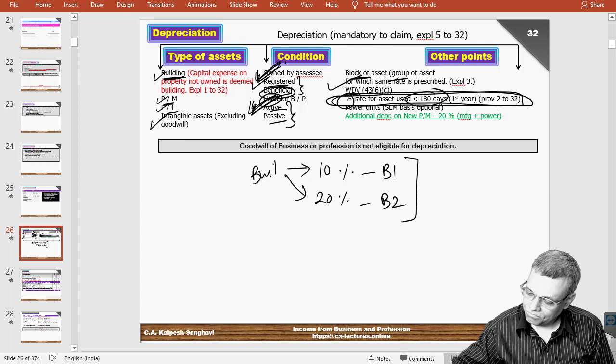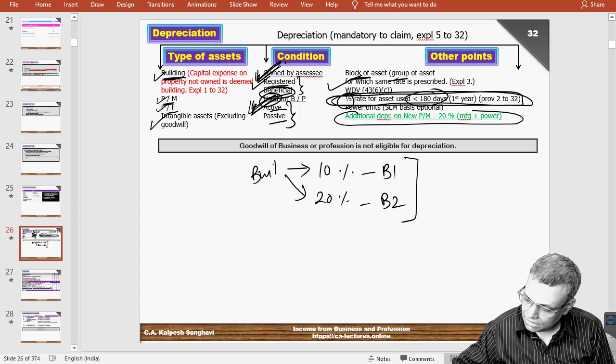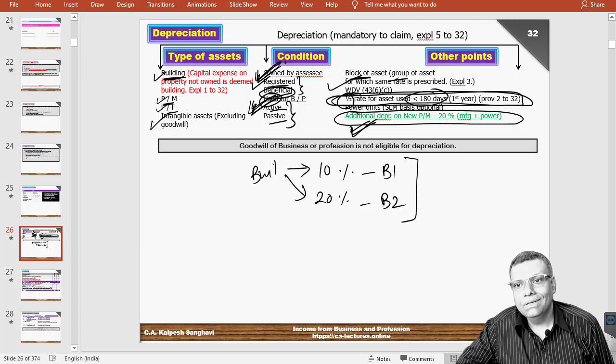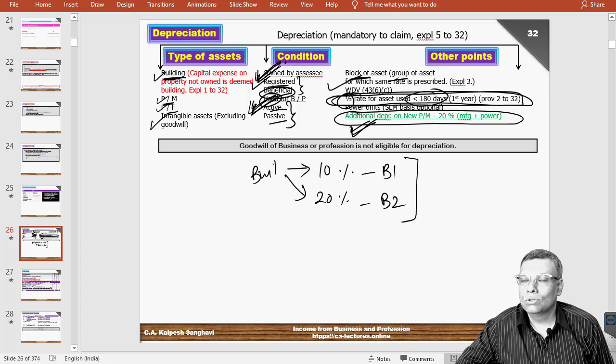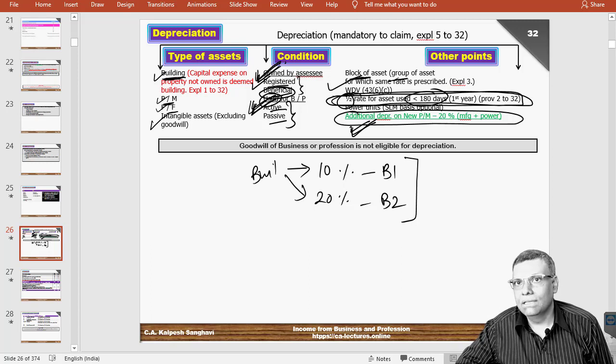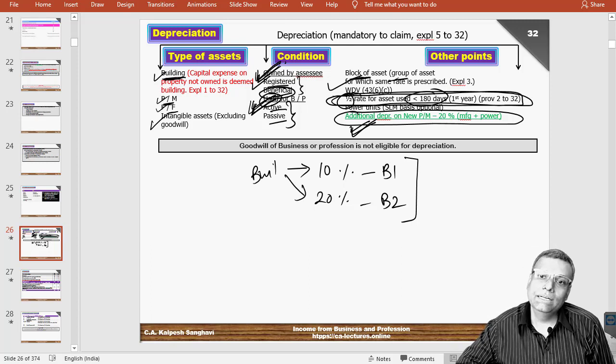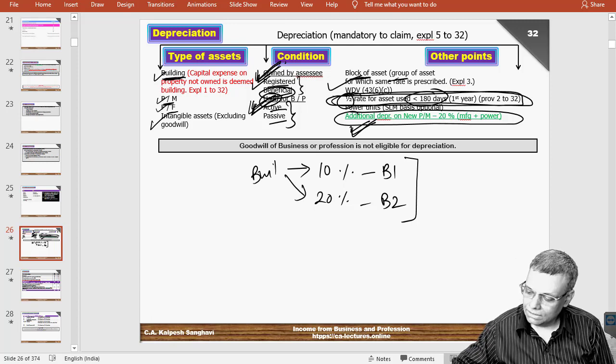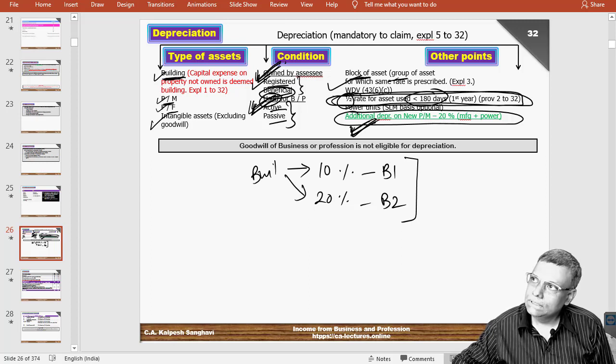Then on some of the specified assets, you are also eligible for additional depreciation. And this additional depreciation is sort of an incentive which has been given by the government, and the additional depreciation will also be reduced from the block of asset, but it is conditional, with the condition you will be eligible.